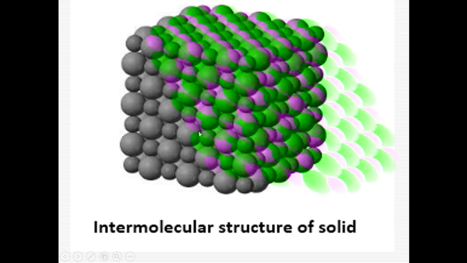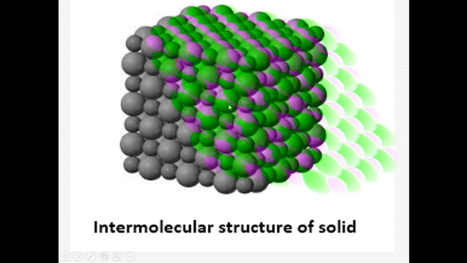So in solid materials, these particles are tightly packed. There is very little space between them, right? And these particles are strongly attracted to each other. Who are attracted to each other? The particles.